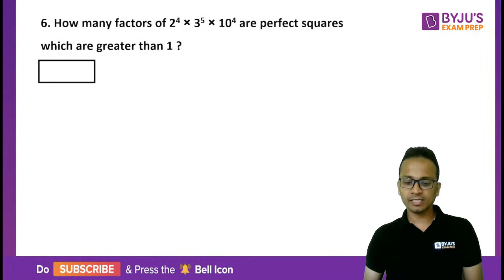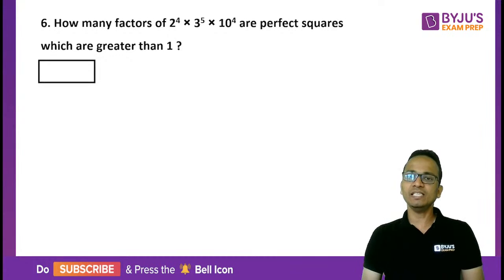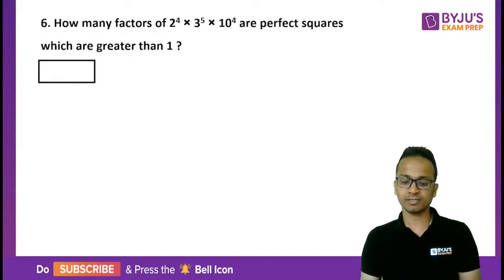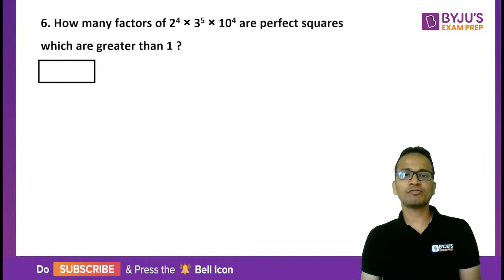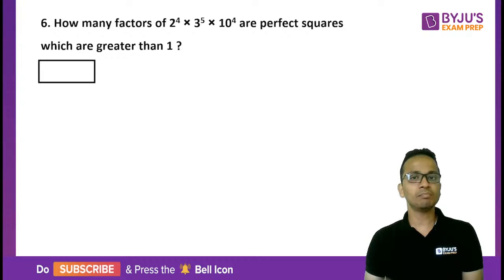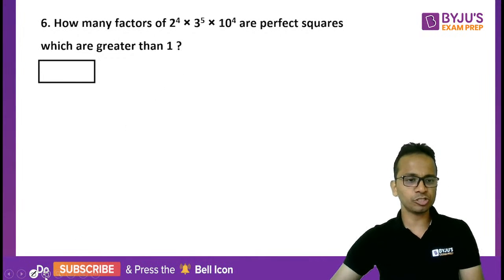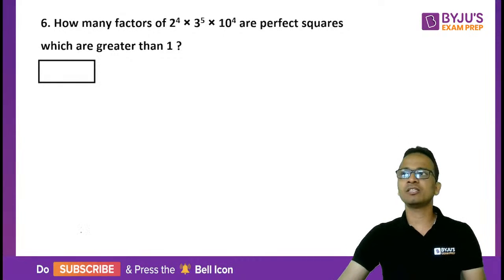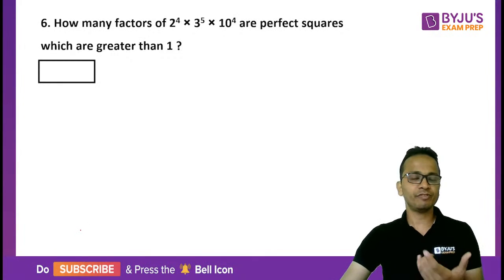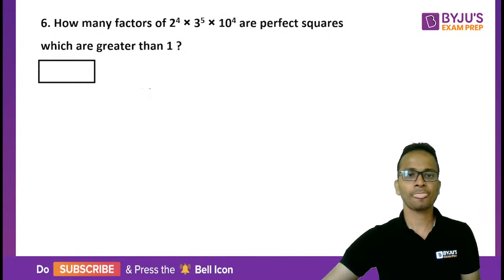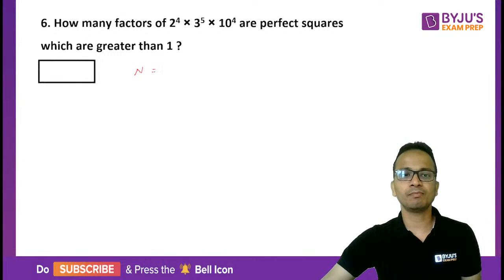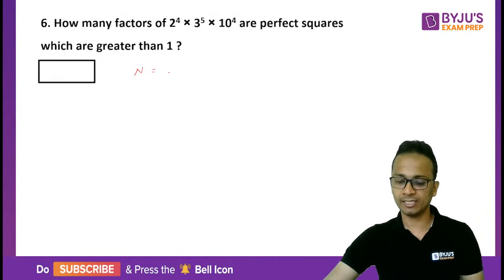Question number 6 is based on a very simple concept of finding the number of factors. So how many factors of the given number are perfect squares which are greater than 1? Very straightforward, very easy question. This type of question comes in the very basic, the very starting concepts of number systems. So first of all, I'll write this number properly in terms of prime factorization. So let's complete the prime factorization of this number.